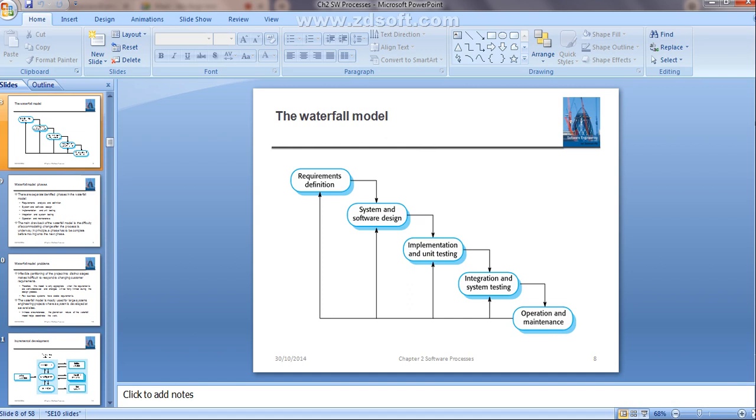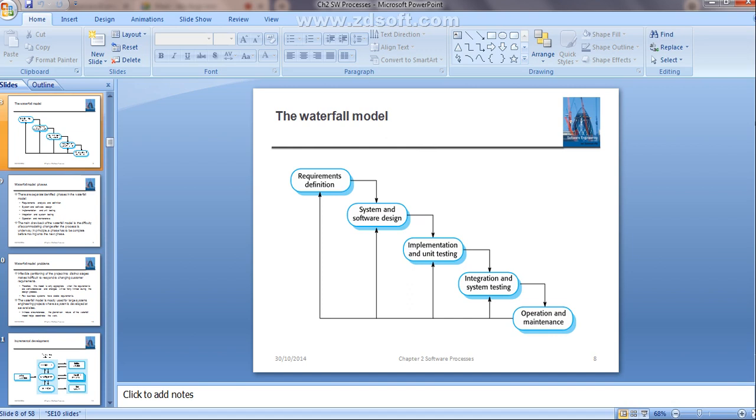The individual program units from the implementation phase will be taken into consideration and combined, and those will be tested as one complete system to ensure that the software is meeting all the requirements that have already been defined. That is what is called integration and system testing.